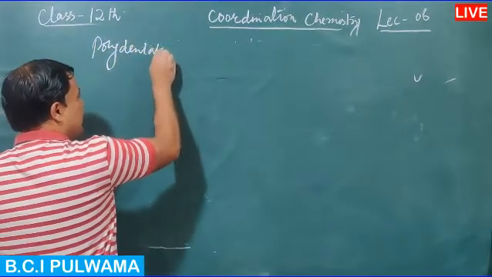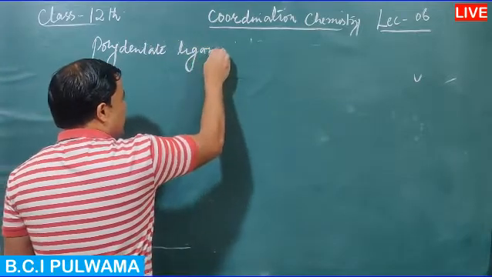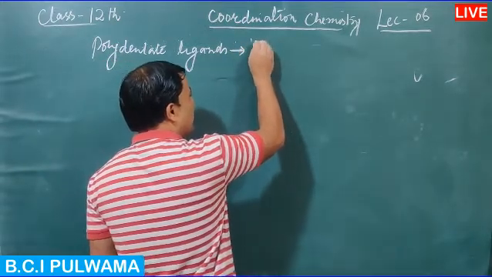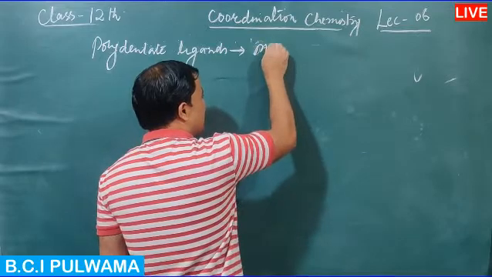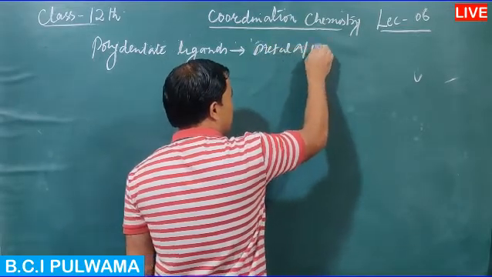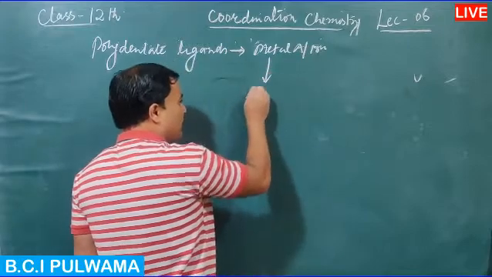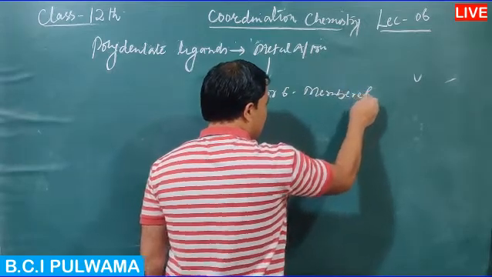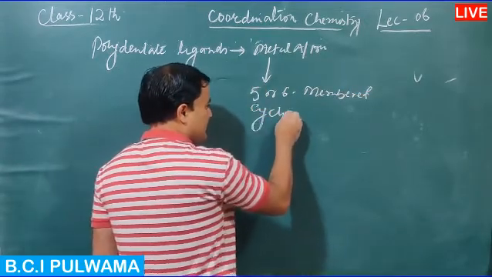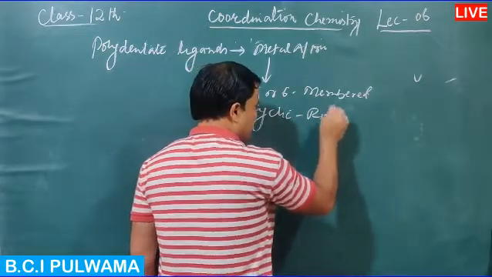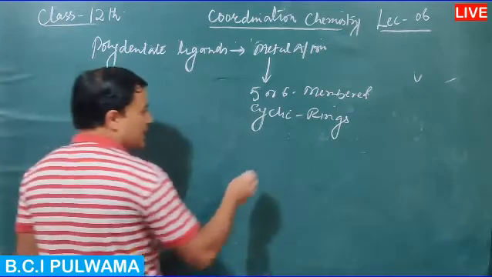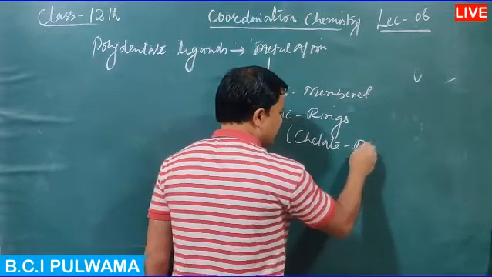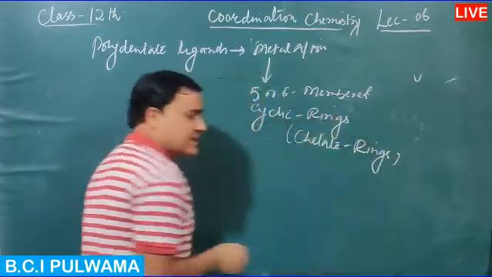Polydentate ligands combine with the central metal atom or ion, and with the metal atom or ion they form 5 or 6 membered cyclic rings. These cyclic rings are known as chelate rings. Just now we saw one of the chelate rings.